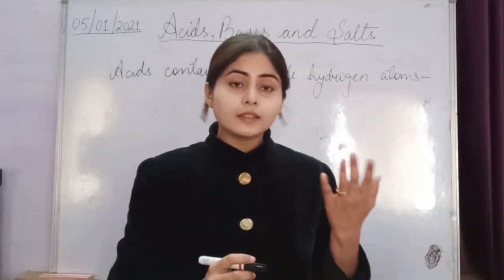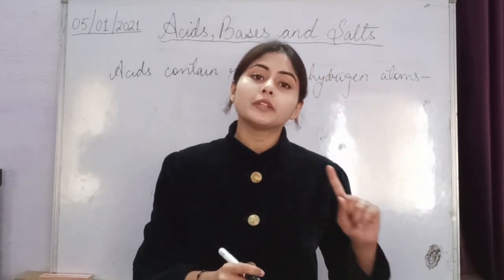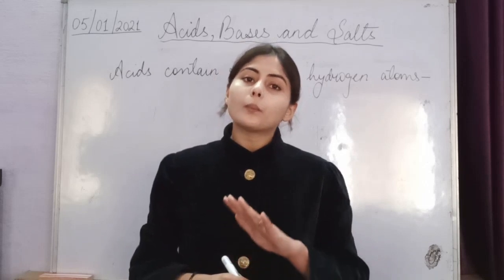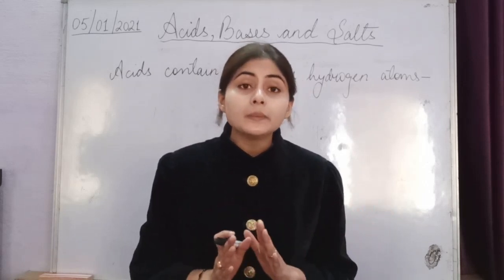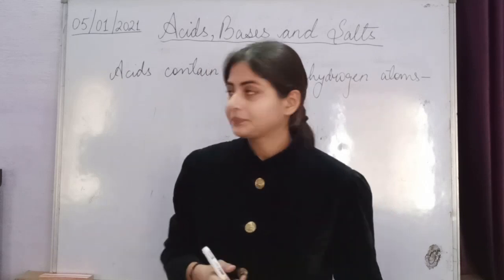Now the definition says that an acid is a compound that contains hydrogen atoms which are wholly or partially replaced by metal or positive radicals. Listen here.